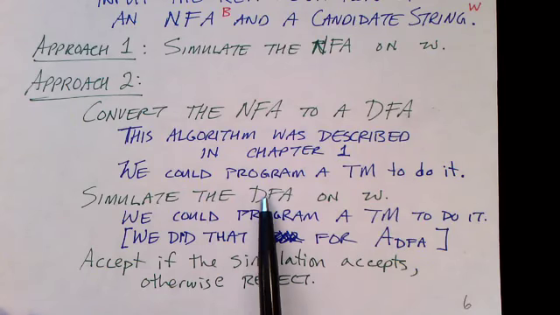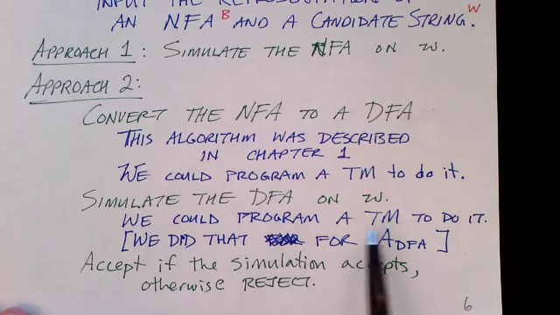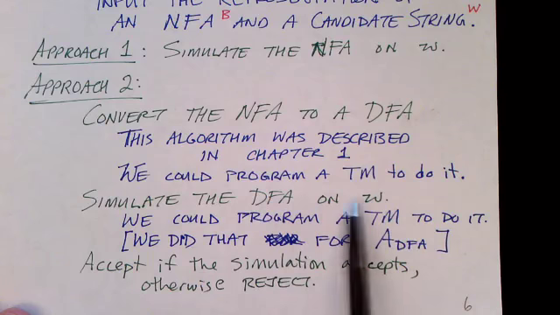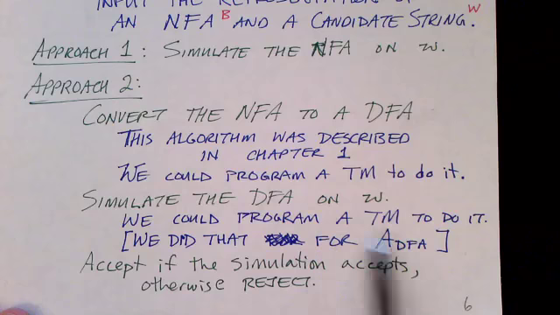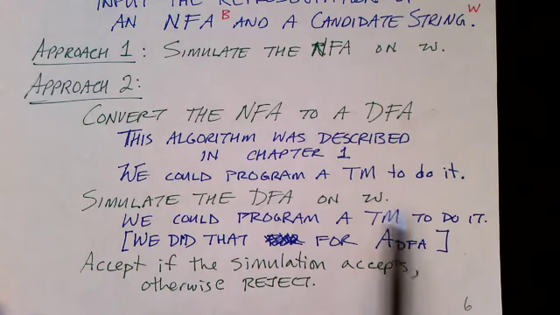Then, once we have the deterministic machine, well, we just create a Turing machine, a second Turing machine, to check to see whether it accepts W. And we just did that for the acceptance language for deterministic finite state machines. So we know that Turing machine exists.